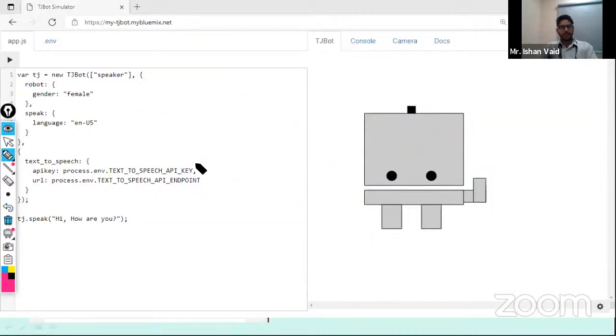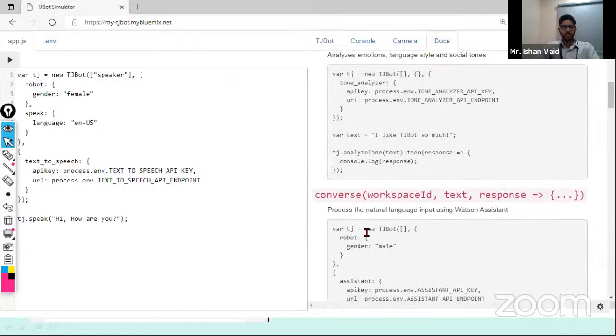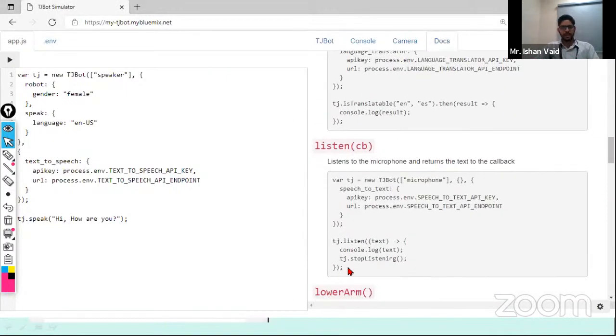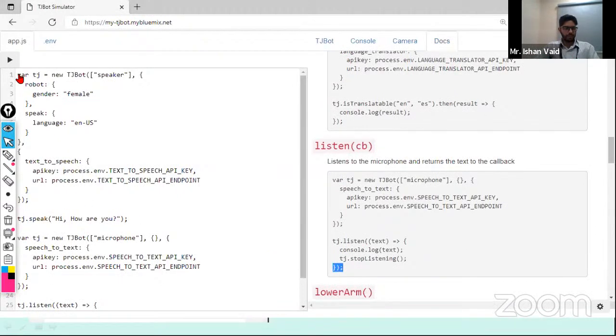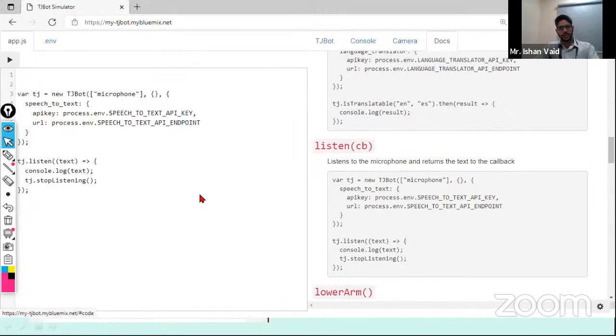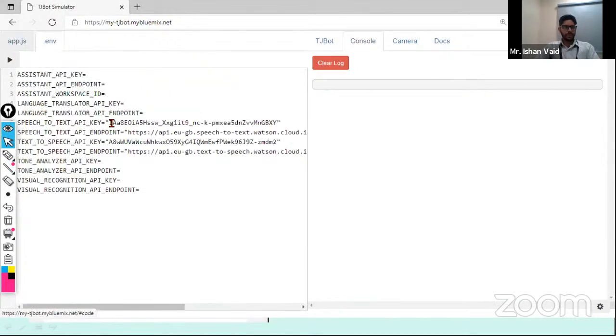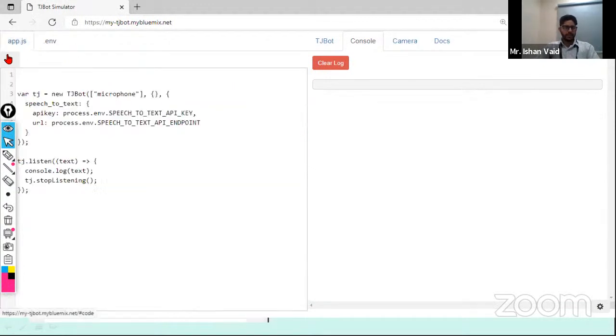So if you are curious to work more with this, say I want whatever I'm speaking to be converted into text. I will just double click on this and remove this. Now, whatever I speak, I have to paste my credentials of speech to text over here that are present in this.